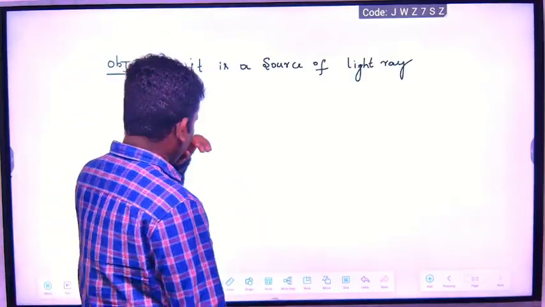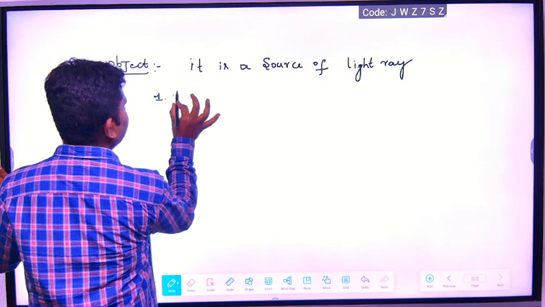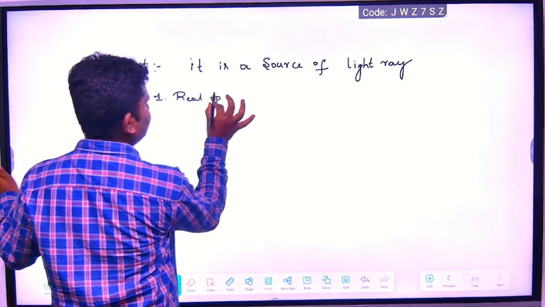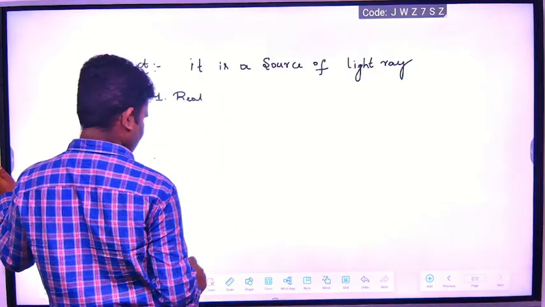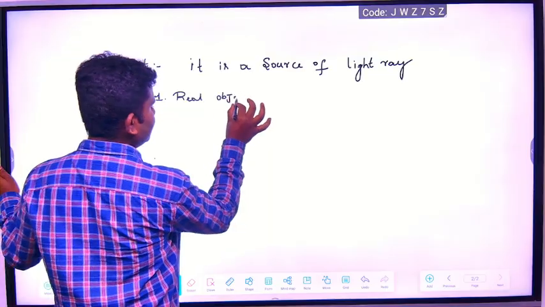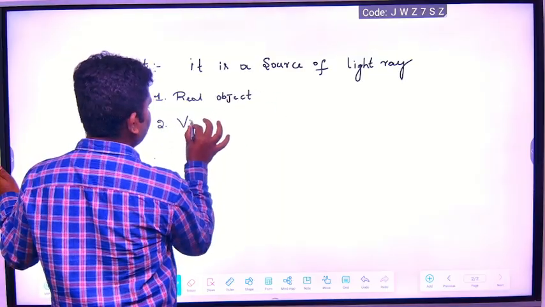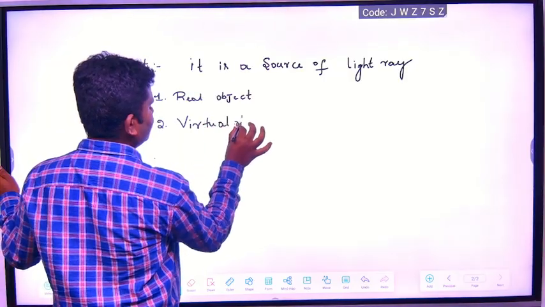There are two types of objects. Number one is real object. Please take it down. Number two is virtual object.